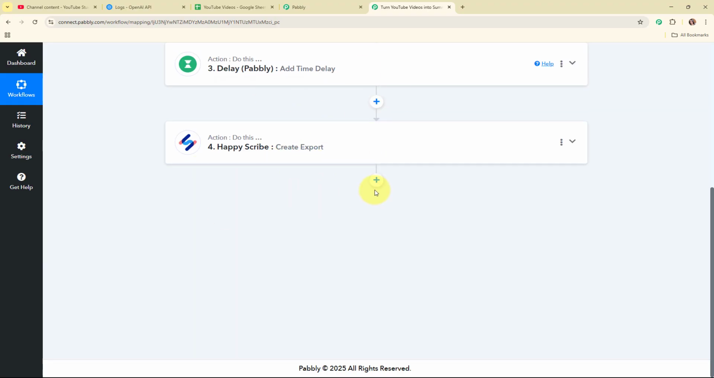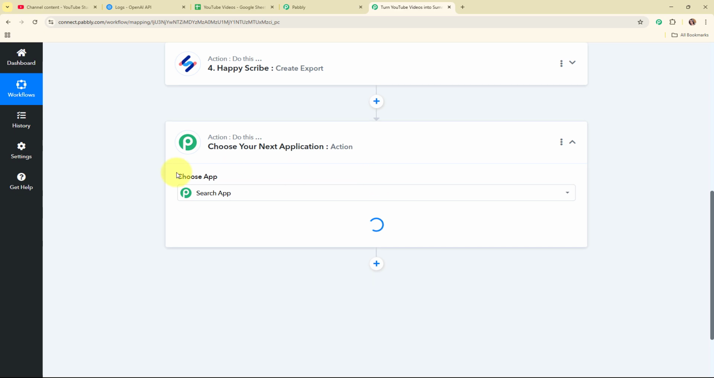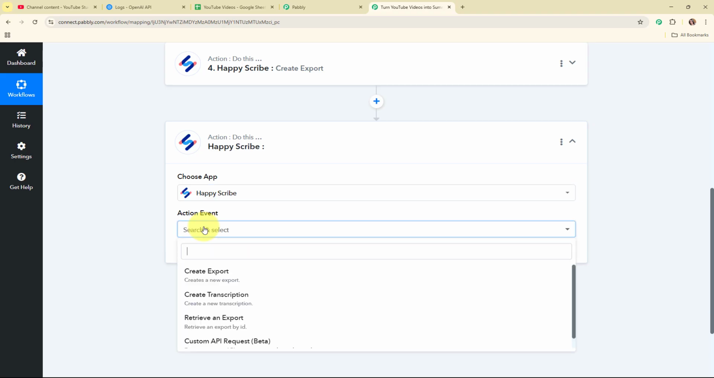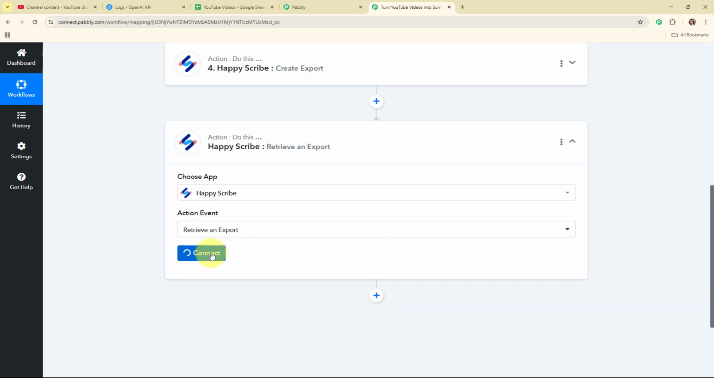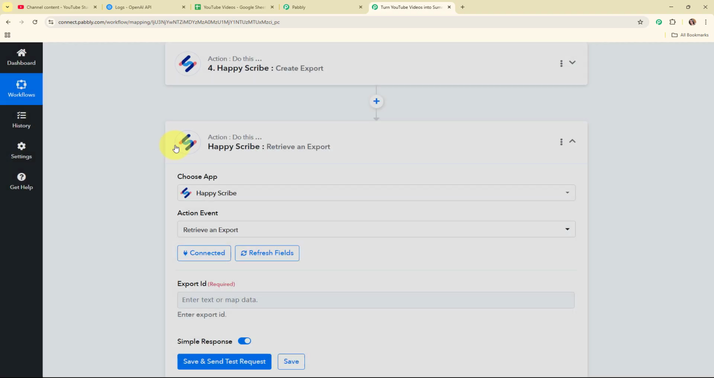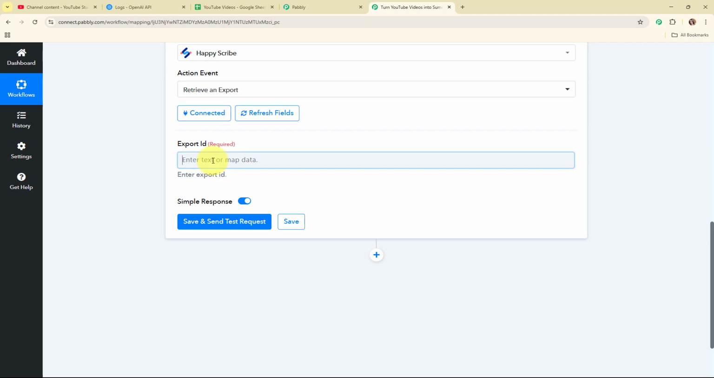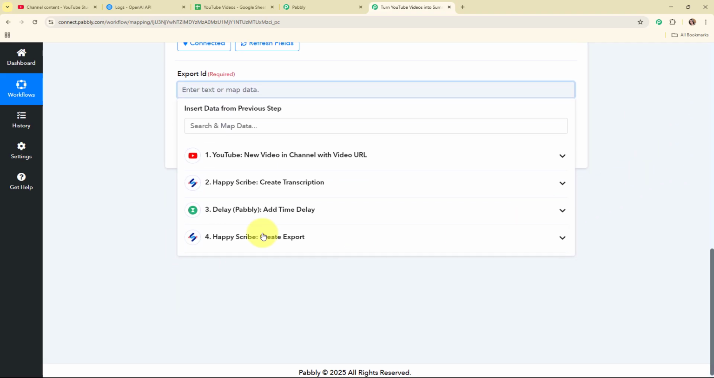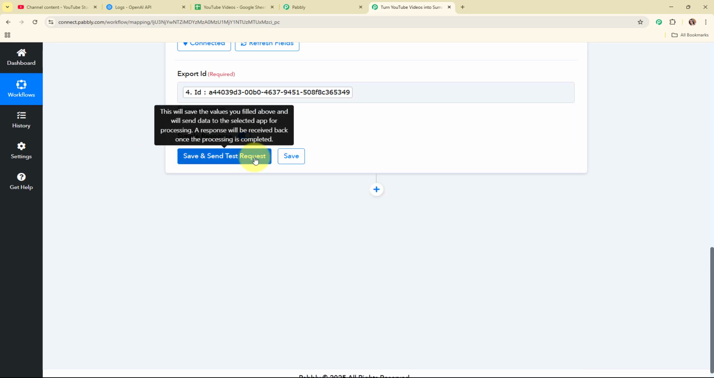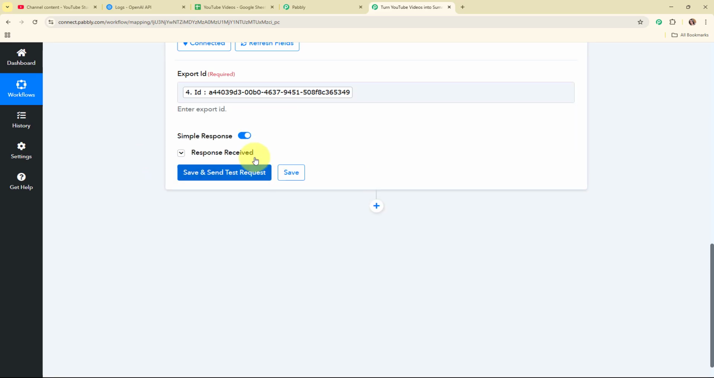So to retrieve this export, we are going to add another action step over here, and again I'm going to select my action application as Happy Scribe, and then I'm going to select my action event as Retrieve Export, and then I'm going to click on Connect. This time again I'm going to select existing connection, and now it is asking me to enter the export ID. So I'm going to enter the export ID that I've received in my previous Create Export action step. So this is the ID received, and then I'm going to click on save and send test request.